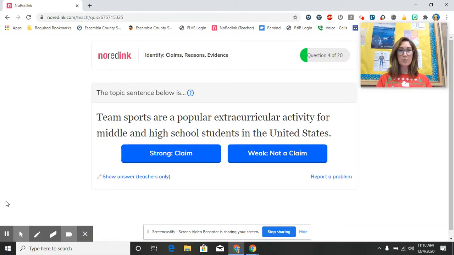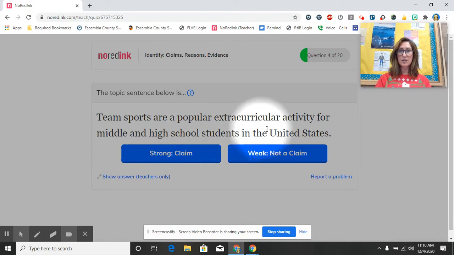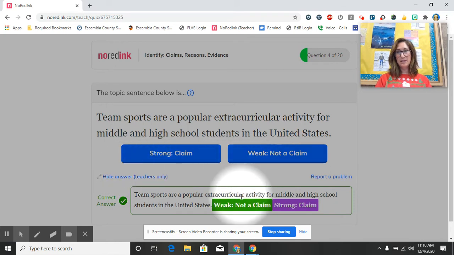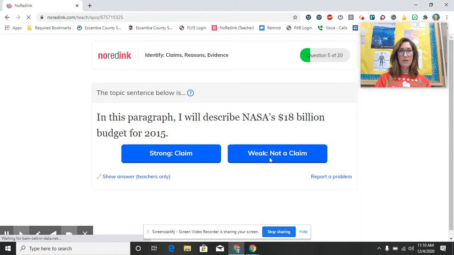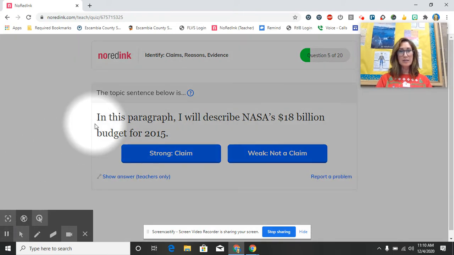All right. Team sports are popular extracurricular activities for middle and high school students in the United States. I think this is a fact. It is. It's weak, not a claim. Here we go. Now, the next one, it's a little bit boring, and that's why it is weak. Look at this example.